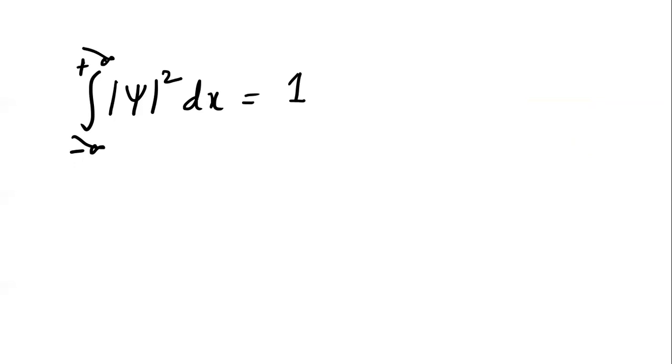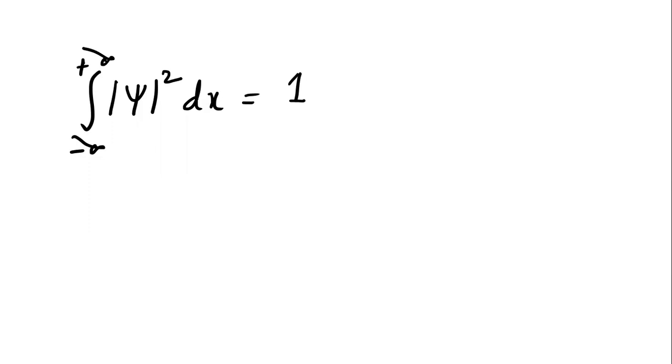If you integrate it over dx from minus infinity to plus infinity, mod psi square dx is equal to 1. So the total probability of finding the particle, if the particle exists, will be 1, right?